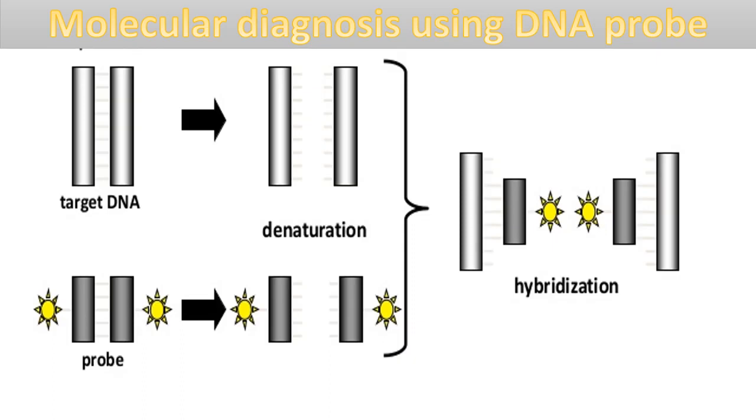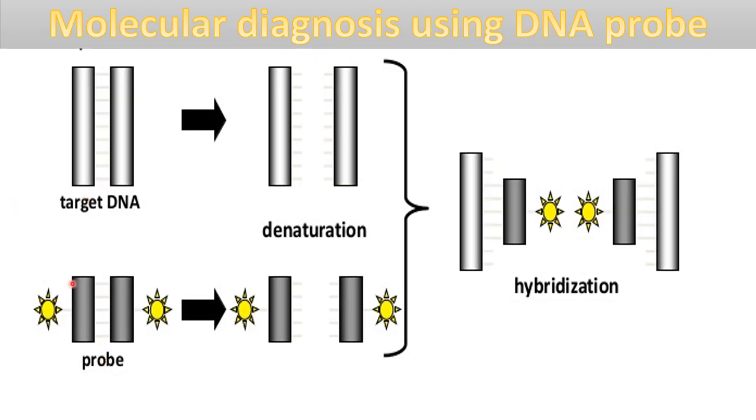The next technique for the early diagnosis of any disease is the DNA probe. So this is molecular diagnosis using a DNA probe. Here you can see this is the target DNA. Target DNA means suspected DNA from the suspected person. What we are doing here is using a DNA probe. DNA probes means we are making complementary DNA of this target DNA.